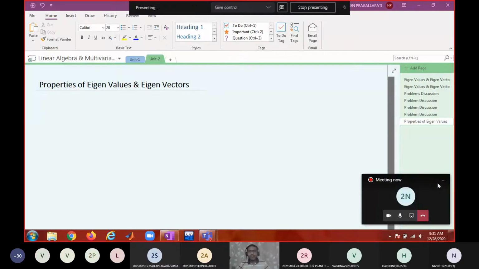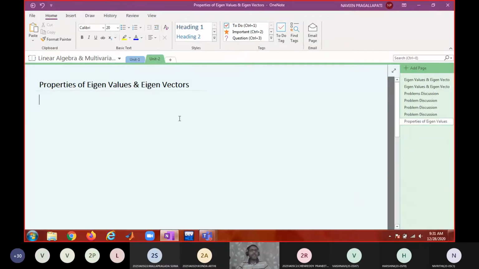I'm starting the screen sharing. So all of you put this heading: properties of eigenvalues and eigenvectors. Note down the first property.